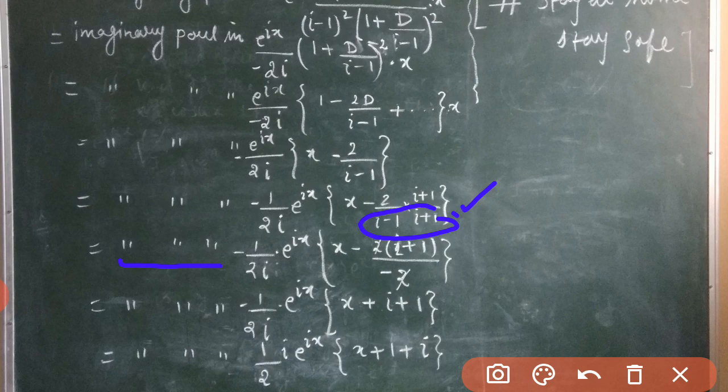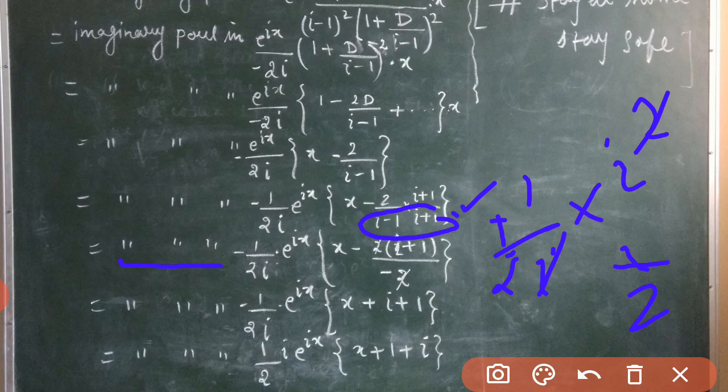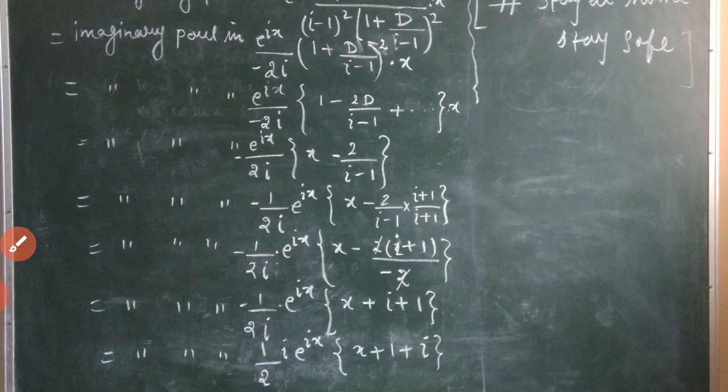Now this is of course equals to the imaginary part of 1 divided by 2. Here it is i, so I have written minus 1 by 2i into i squared. Okay, so this minus gets the plus sign and this i and i get cancelled, so we are left with i divided by 2. I have written here i divided by 2 into e to the power ix and then (x plus 1 plus i). Fine.